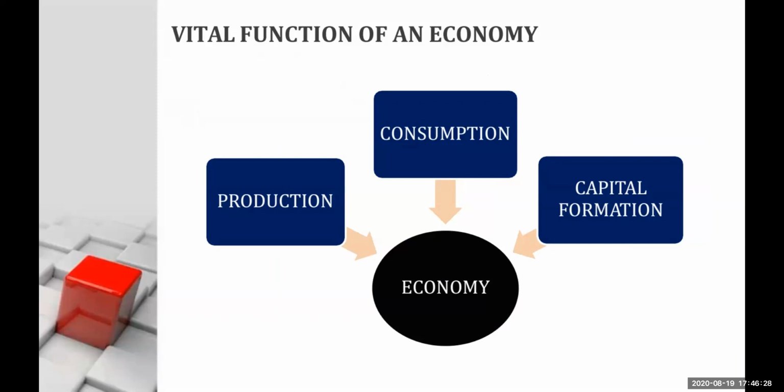Then we have consumption. All the goods and services which are manufactured by the producer are consumed by the consumer. So consumption takes place when the consumer consumes the commodities, the goods and services, which are manufactured by the producer. The next vital function is capital formation.